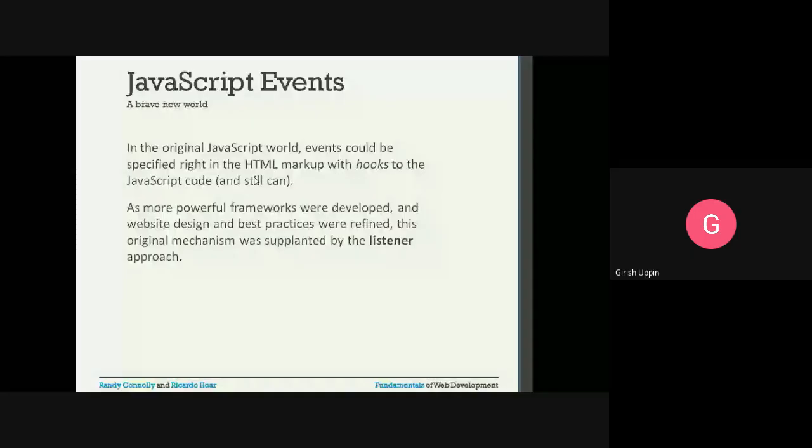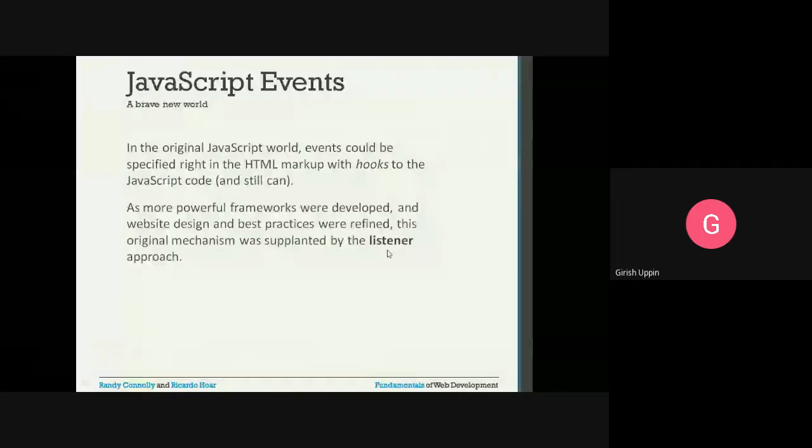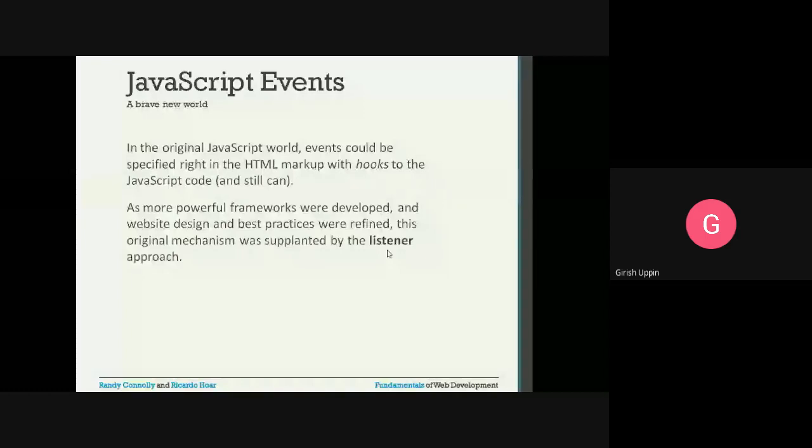The other approach is having a listener. The listener will listen to all the events for all the elements. So you can include the listener, and it will be listening for those events. Whenever that event happens, it will catch it. So suppose we have a listener running, and when the user clicks on the button, that on click event will be heard by the listener, and whatever action is associated with that particular event will be taken. So these are the two approaches.